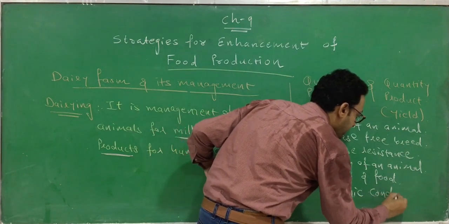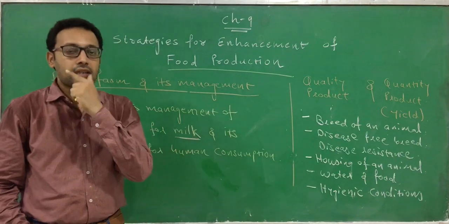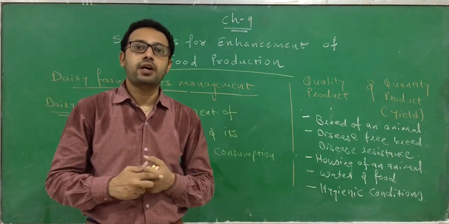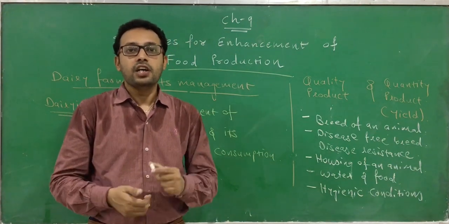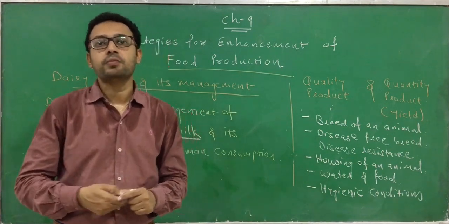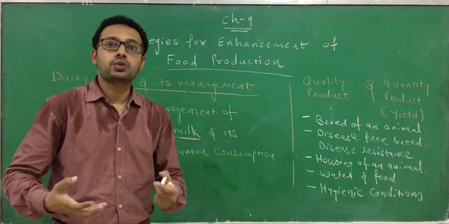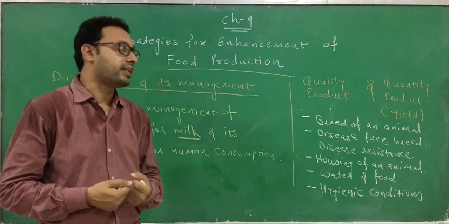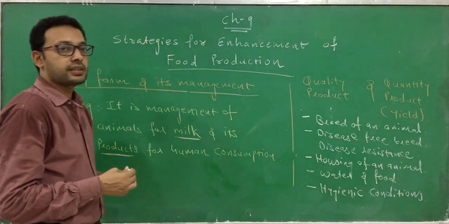The next way for increasing the quality and quantity is by maintaining hygienic conditions. You know that animals spoil the surrounding environment, so we have to keep the surroundings clean. During milking, proper hygienic and clean conditions have to be maintained, so that the product which we are getting is also pure, hygienic and clean, and thus we can increase the quality and quantity of milk.